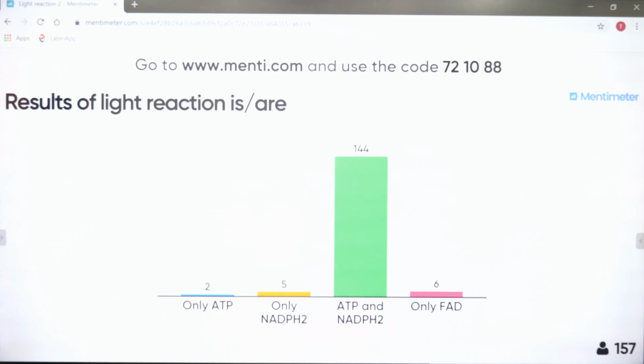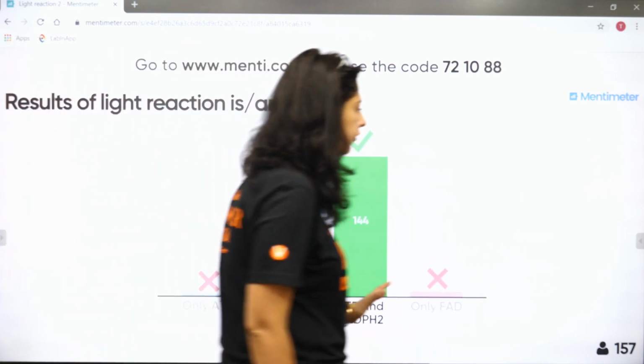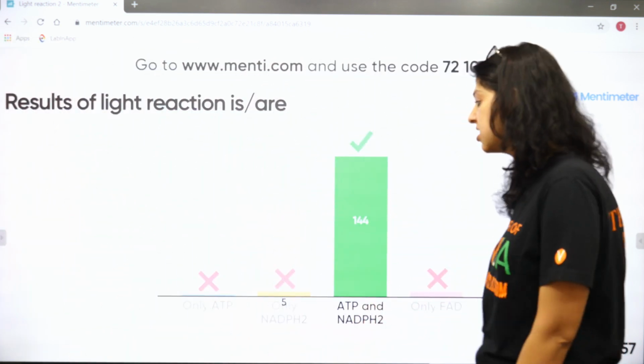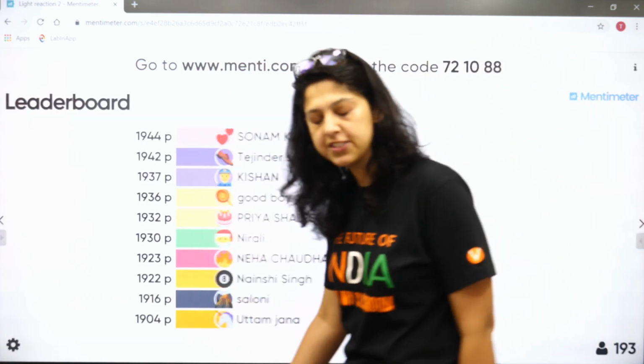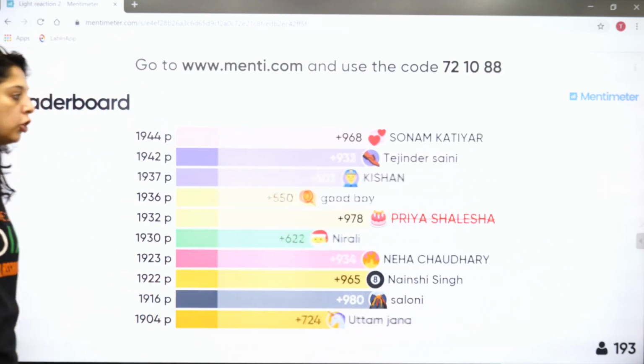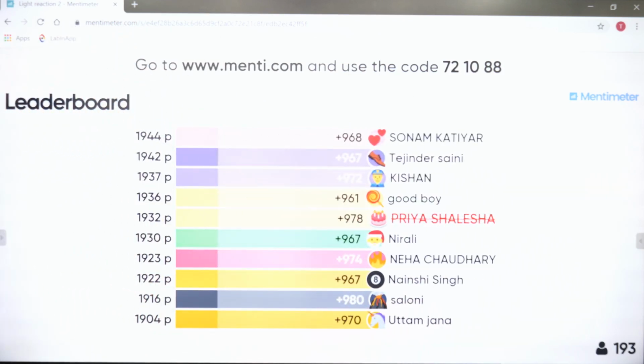Very good. So we have 144 correct answers. दोनों के दोनों बनते हैं. That is both ATP and NADPH. सिर्फ साइक्लिक में ATP बनता है, नॉन साइक्लिक में दोनों बनते हैं. So now let us see.